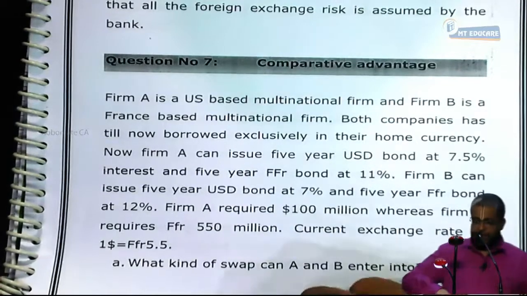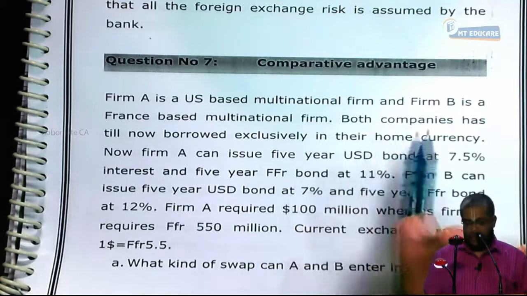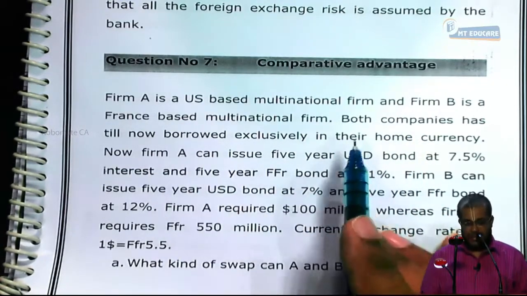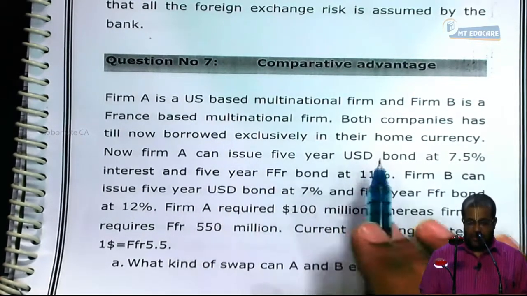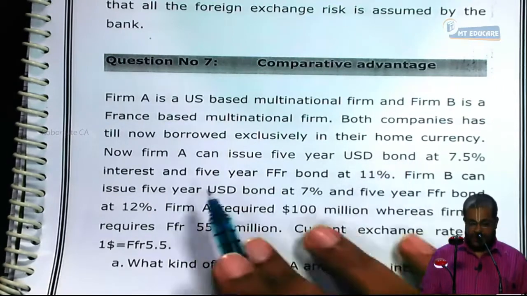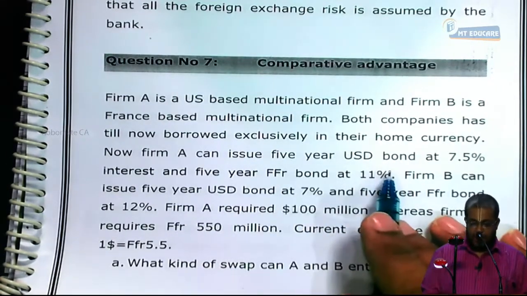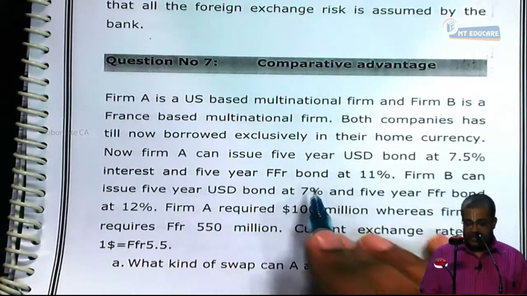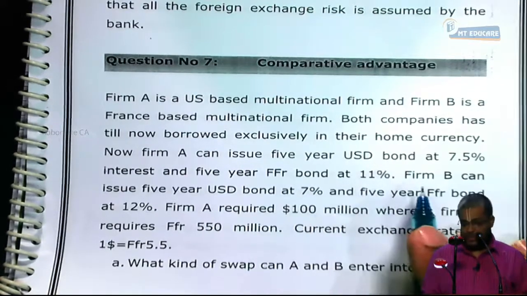Firm A is a US-based multinational firm. Firm B is a France-based multinational firm. Both companies have till now borrowed exclusively in their home currency. Now Firm A can issue a 5-year US dollar bond at 7.5% interest and a 5-year French franc bond at 11% interest.